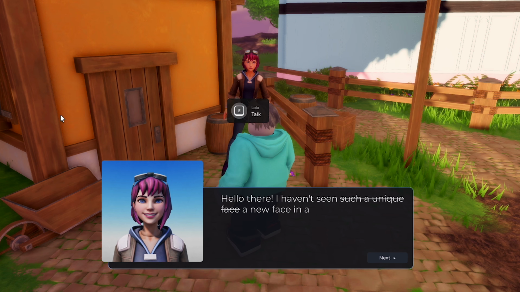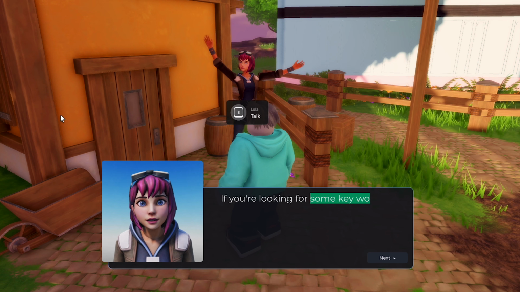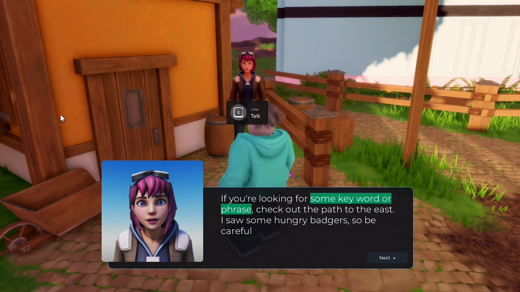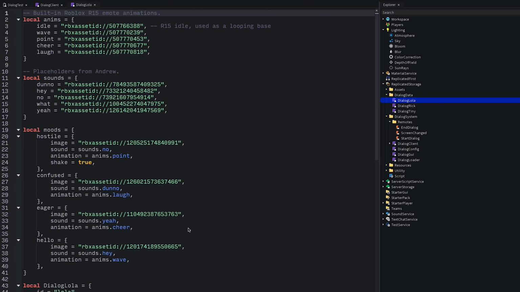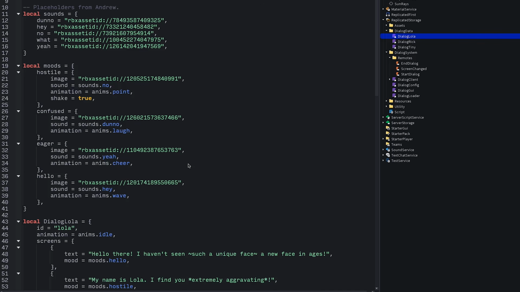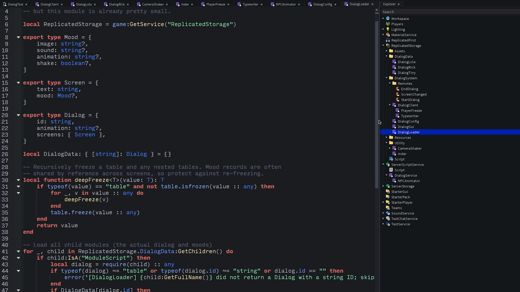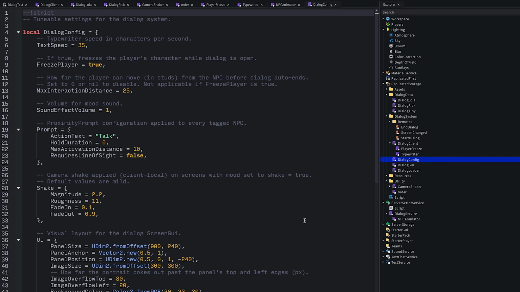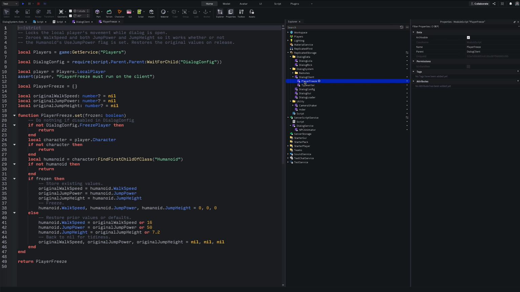I'm not saying you should transplant this dialogue system into your game wholesale. Your game surely has its own needs, but I hope some bits of it are useful for anyone who, like me, prefers to do their authoring in plain text. My original goal was to create a super simple way to write expressive dialogue, so I started with the data format and worked backwards from there. Once I had a data format I liked, it was just a question of writing the code to handle that format. Sticking configuration options into a central file let me iterate quickly, and I generally just tried to keep things simple. You can download a base plate with all the code from this video in the description below.